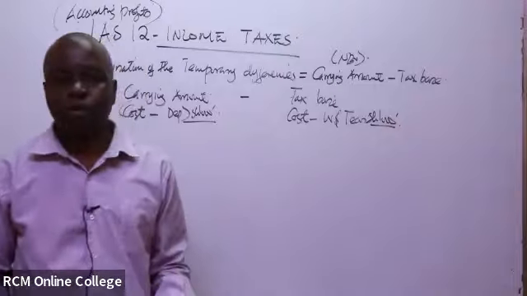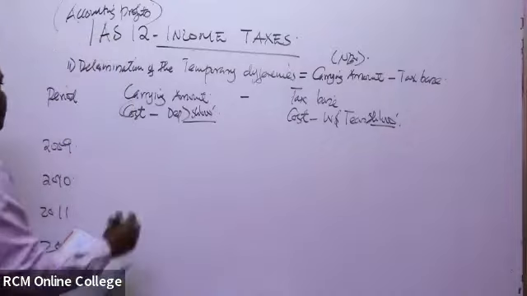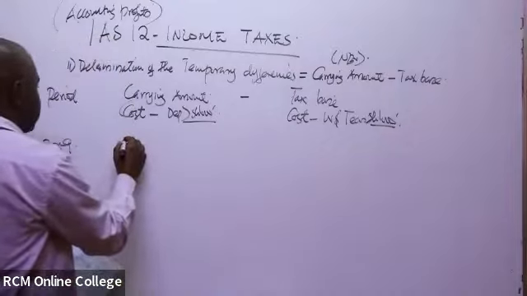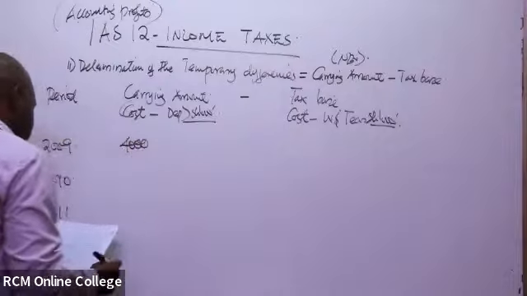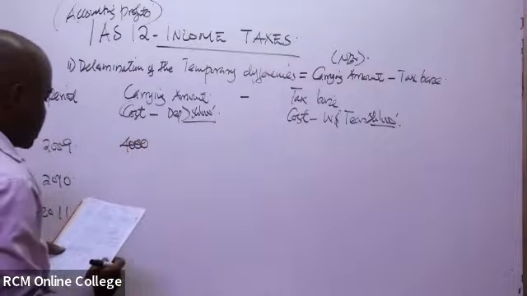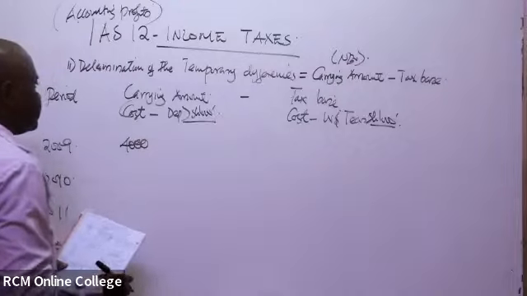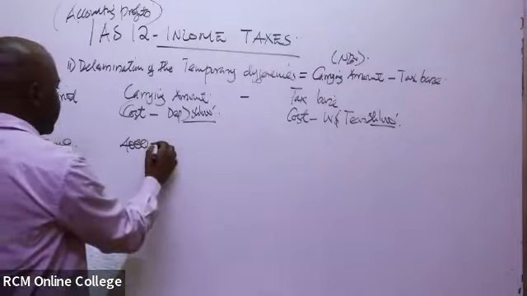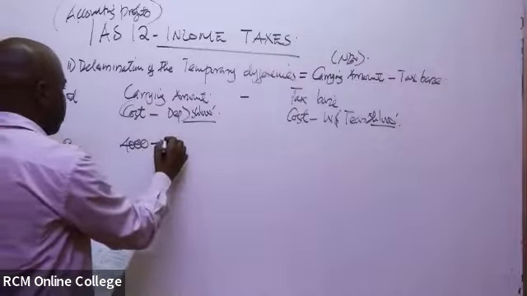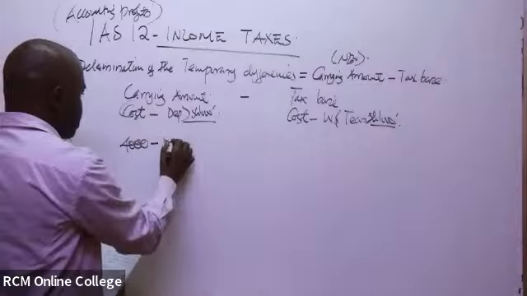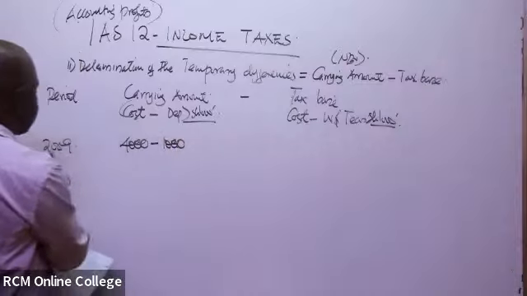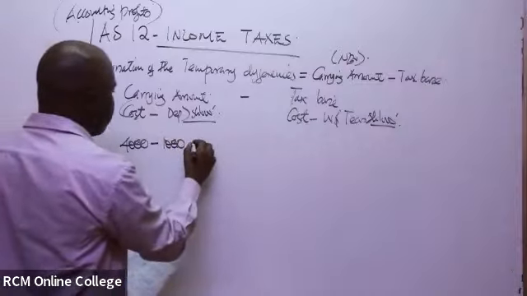It simply means that for the first year, 2009, the cost was 4 million. But in that year we incurred a depreciation of 1 million. It means that by the end of 2009, our net book value was 3 million.